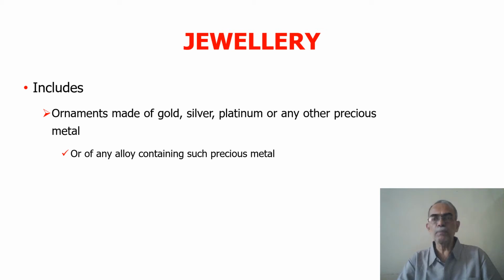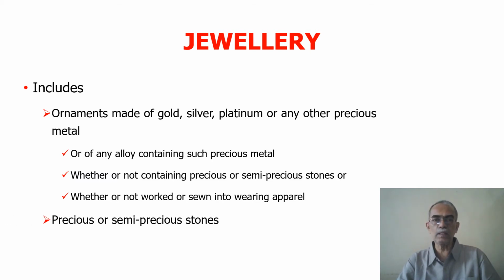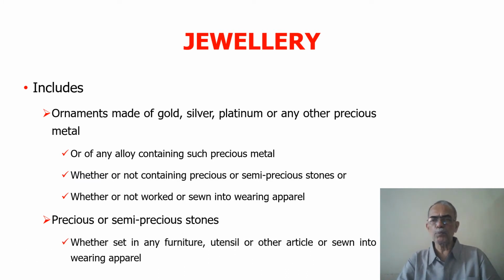So any ornament made of such metal or any alloy containing such precious metal will also be treated as jewelry. Such an ornament may or may not contain any precious stone or semi-precious stone, whether such precious stones are sewn into any wearing apparel or embedded in any furniture, etc. All this would be treated as jewelry. In other words, suppose any precious metal or precious stones are embedded in any utensil or furniture, they will be treated as jewelry, and sale of such an asset would attract income from capital gains.